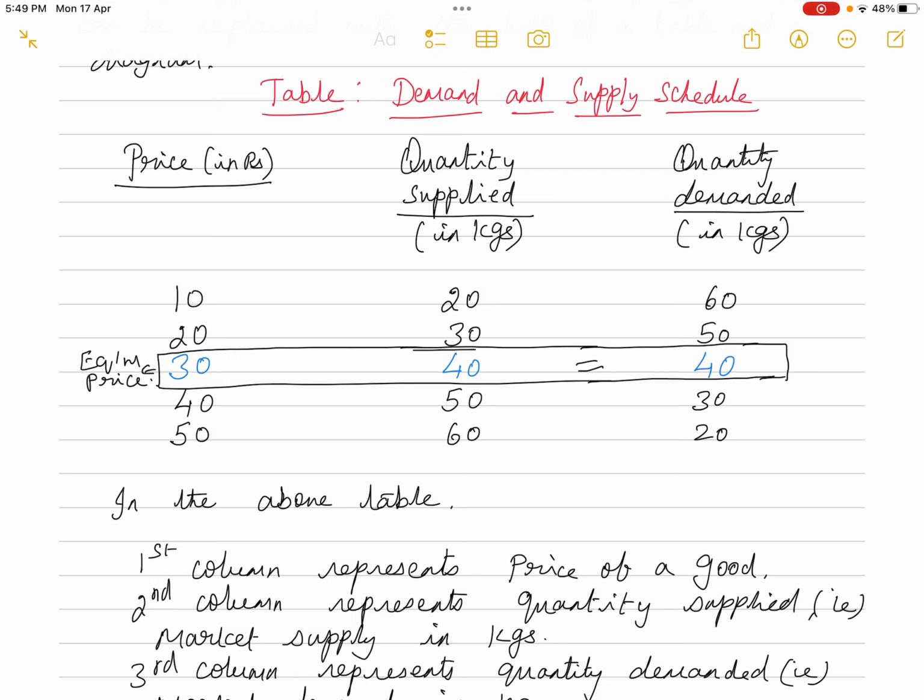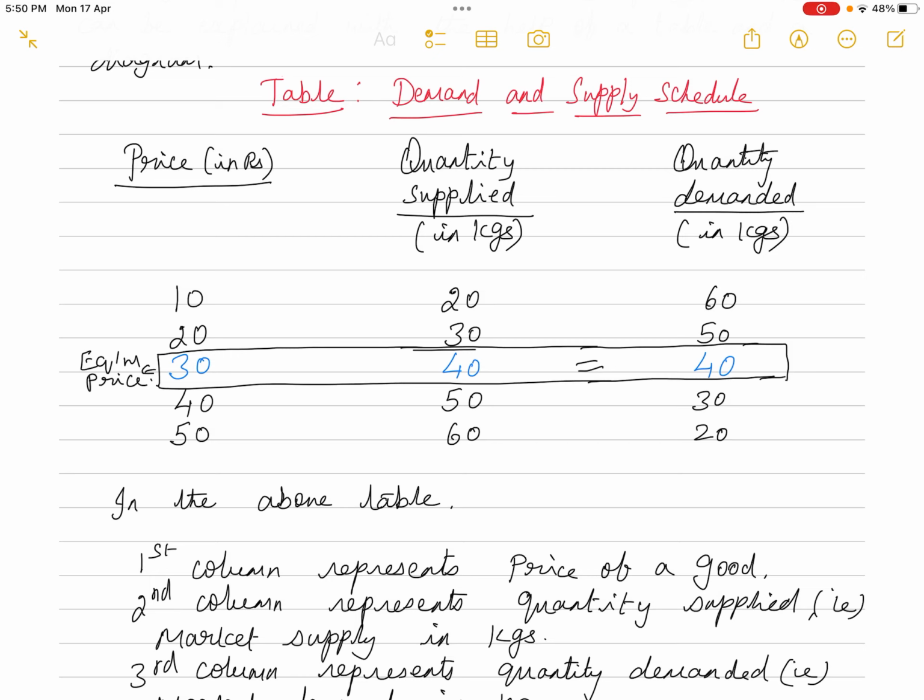So you can see that the price of the commodity increases from 10 rupees to 50 rupees. Now what is happening to the supply? Initially when the price was 10 rupees, the quantity supplied happened to be 20 kgs. When the price increased to 20 rupees, the quantity supplied also increased to 30 kgs. So like that, when the price continuously kept on increasing from 10 rupees to 50 rupees, the quantity supplied also continuously increased from 20 kgs to 60 kgs. So always quantity supplied will vary directly with the price of the commodity. Okay, now move on to the third column, that is quantity demanded.